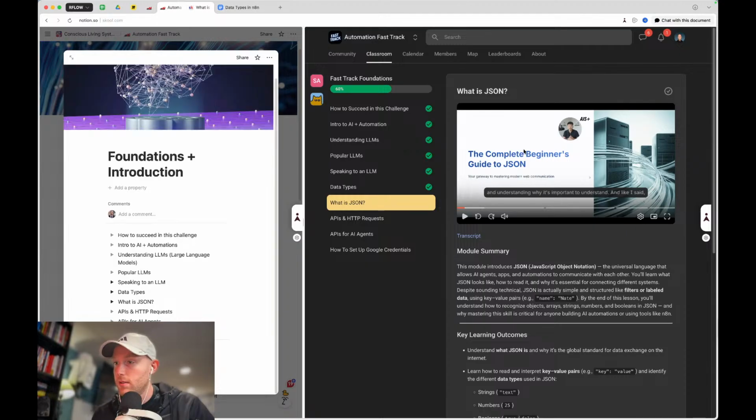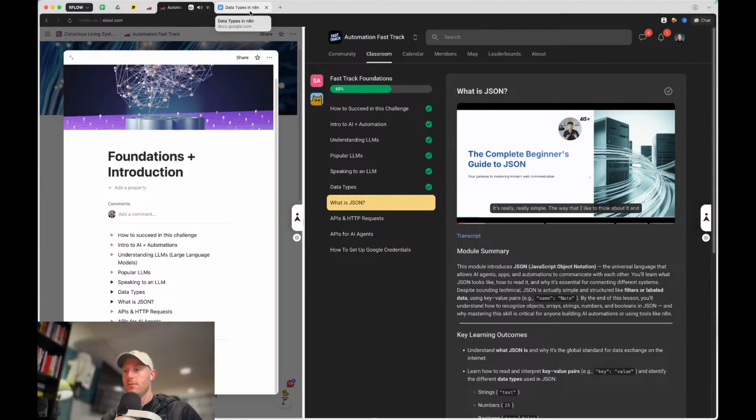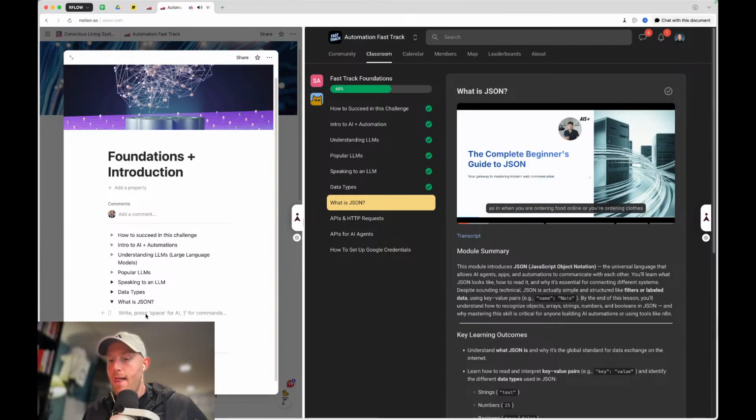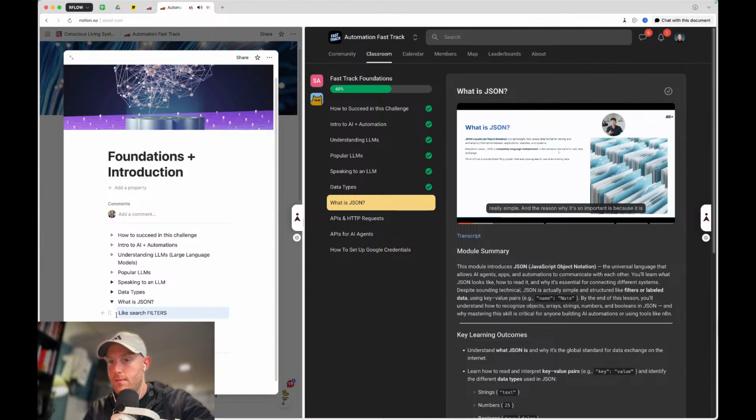So JSON, here we go. And like I said, it's really, really simple. The way that I like to think about it and how I learned it was I just think about filters, as in when you are ordering food online or you're ordering clothes online, you can have filters. Like what restaurant do you want it from? What side do you want? Or what color do you want? What size, what style? It's just filters. It's really, really simple.